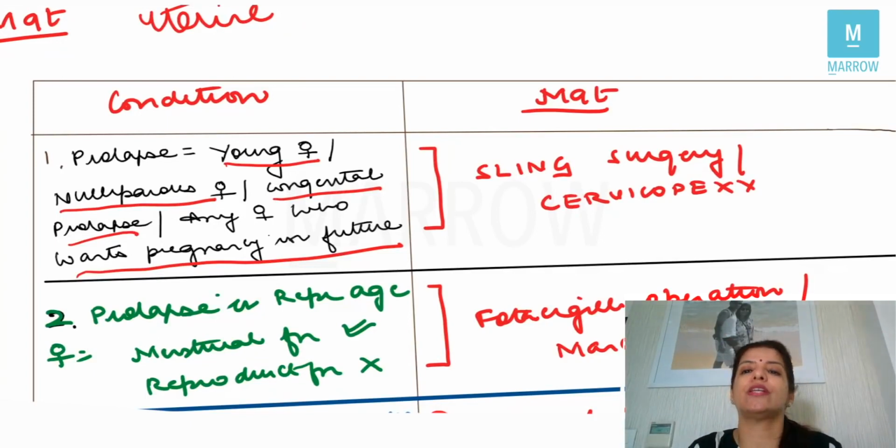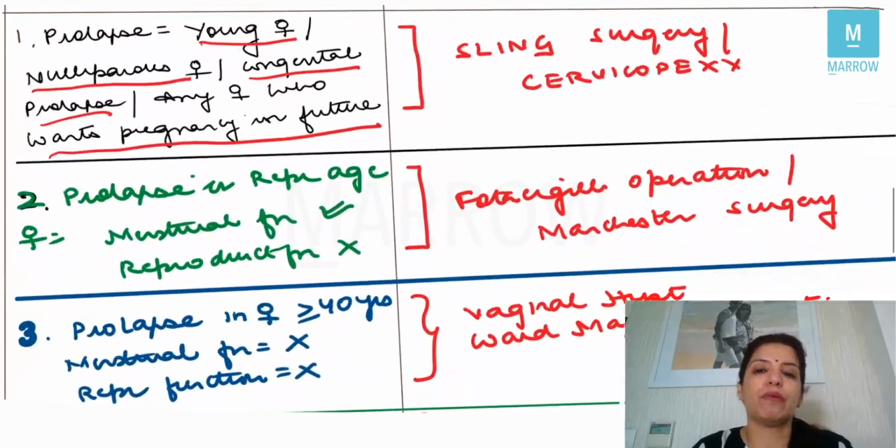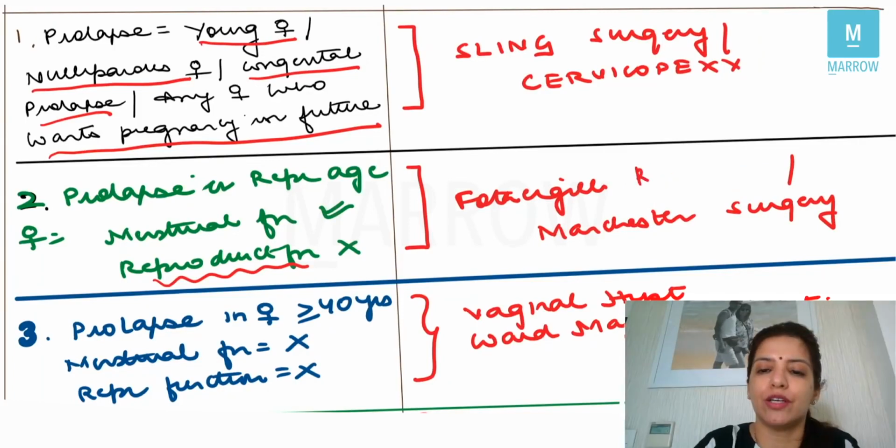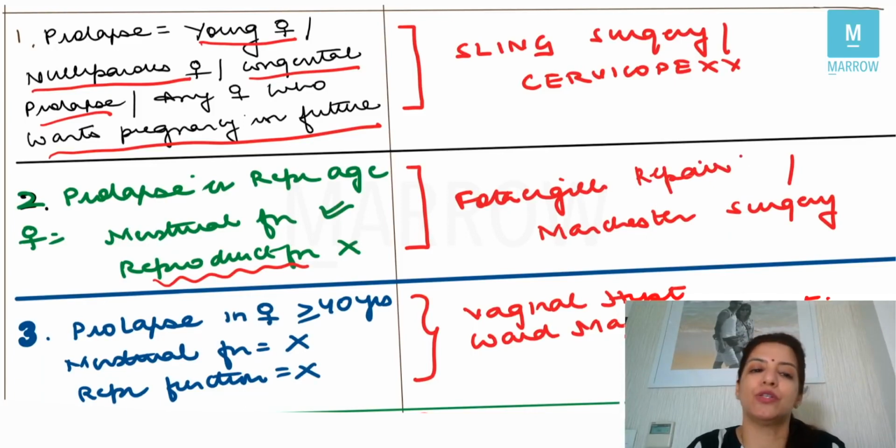Instead of sling surgery, it can also be written as cervicopexy, right? So whenever the question says that prolapse is happening in a young female or in a female who wants future childbirth or in congenital prolapse, the management is sling surgery. Second condition could be that prolapse is happening in a reproductive age female who wants to retain her menstrual function, but she doesn't want any future children. She doesn't want reproductive function, but she wants to retain her menstrual function. In that case, the management is Fothergill repair or Manchester surgery.